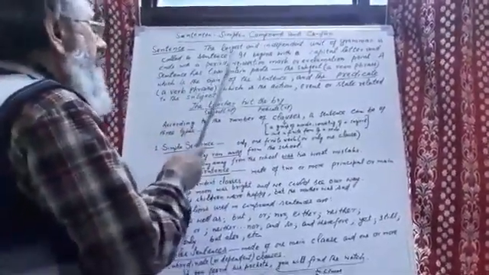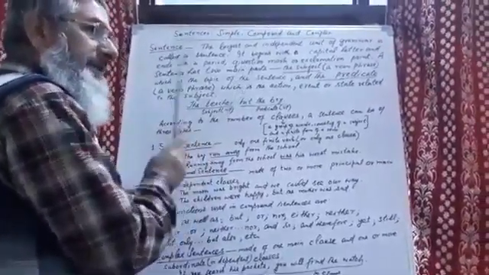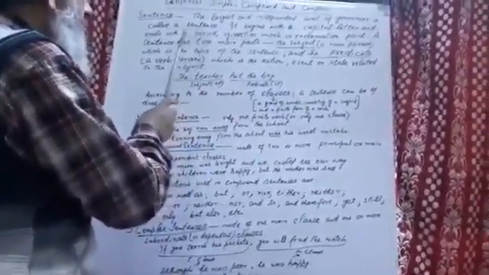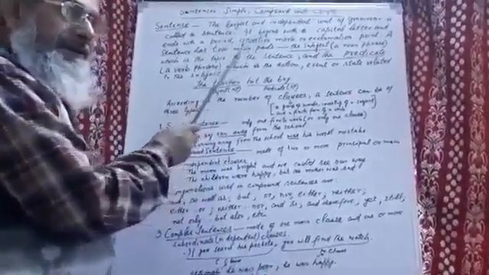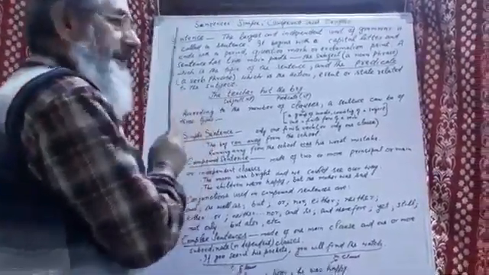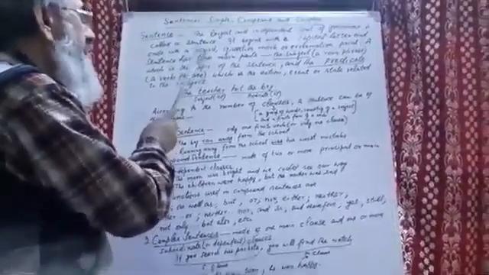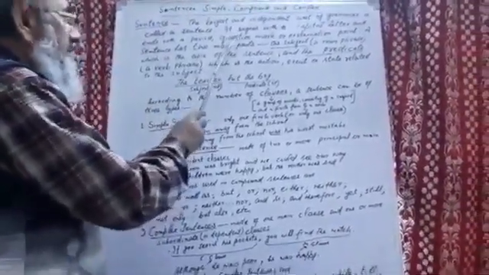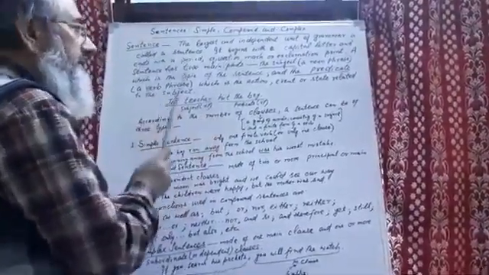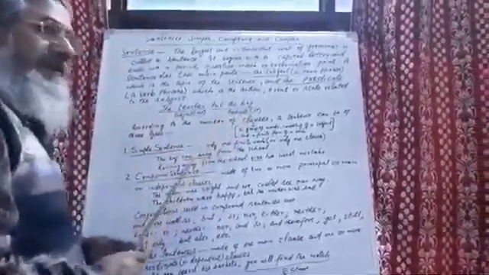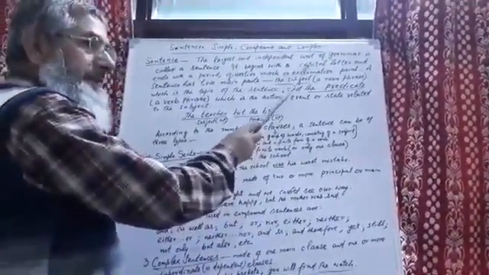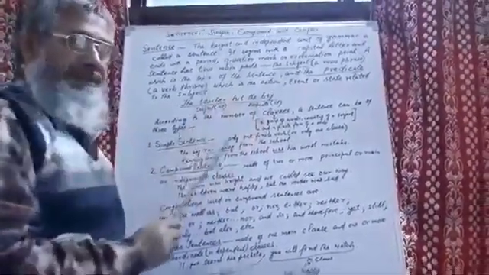You are all aware that we have two types of sentences that end in a period, that have a full stop at the end. They are statements or assertive sentences and imperative sentences. Both end with a period or full stop. Question mark is used in case of questions or interrogative sentences, whereas exclamation point or exclamation mark is used in case of exclamatory sentences and optative sentences.